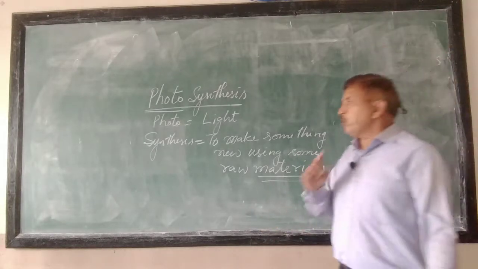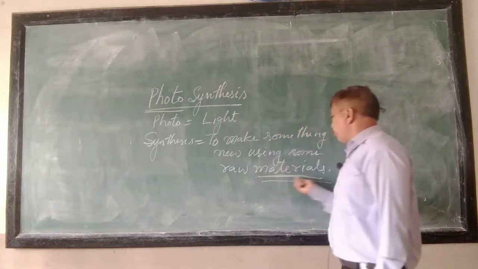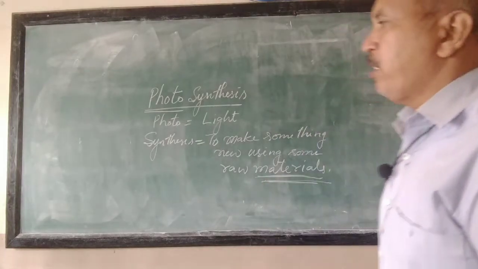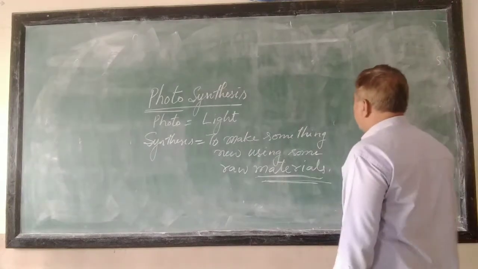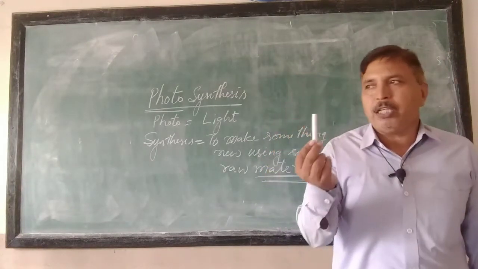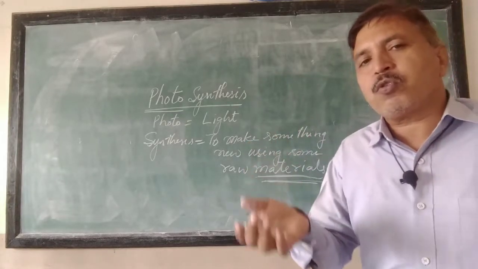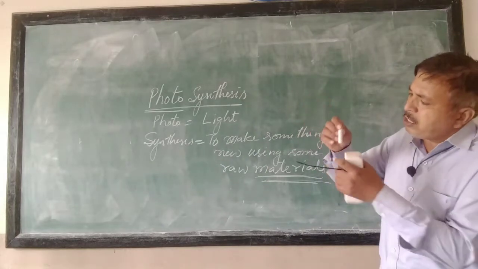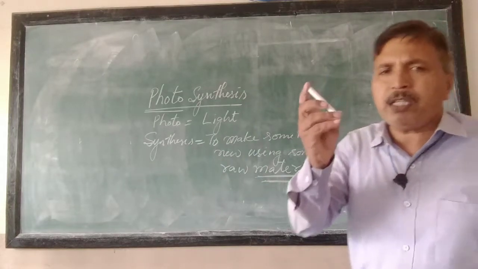And the second feature of material is that it occupies some space. It occupies some space means this chalk, if I say, is a material because it has some mass. Something is there in it that is making this chalk.